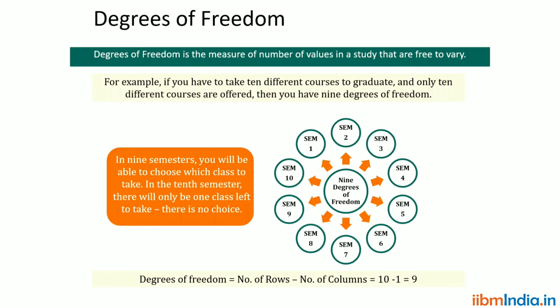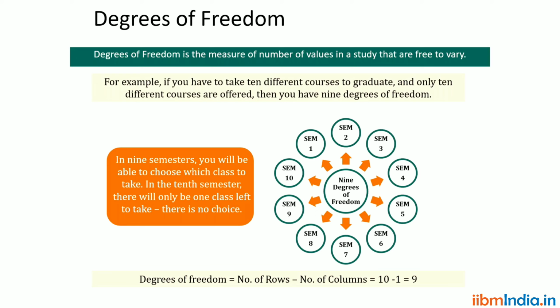Next thing is degree of freedom. Degree of freedom means number of responses free from the error. Number of rows minus 1 is the degree of freedom here.